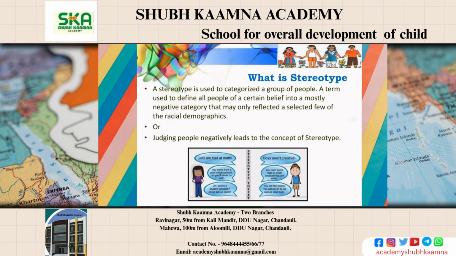Now, what is a stereotype? A stereotype is a fixed idea we have about a group of people, even if it's not true. For example, thinking only boys are good at math or only girls are good at dancing. So this is a stereotype. Judging people negatively leads to the concept of stereotype. In that image, the example given is that girls are bad at math while boys are good at math and not creative, but girls are creative.